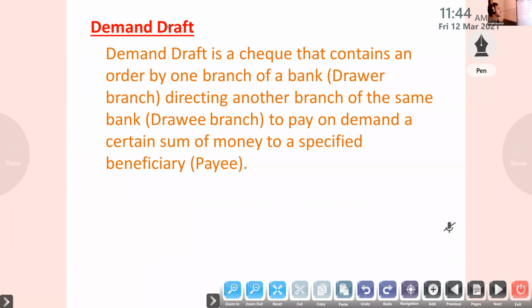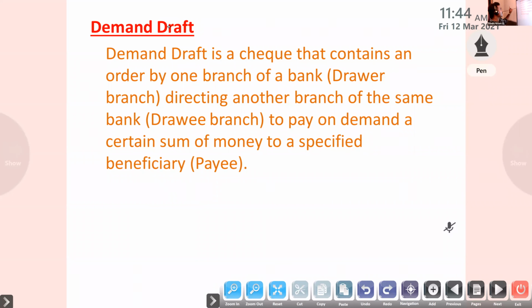So that is a demand draft. You can also use this for transferring funds to the university, or to anyone. After getting the DD, the university can submit it to their bank, and then they can encash the amount. So that is a demand draft.